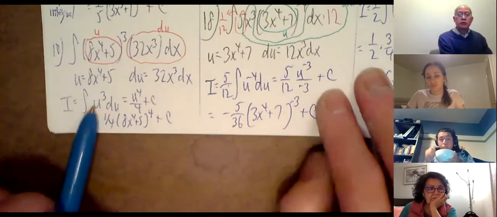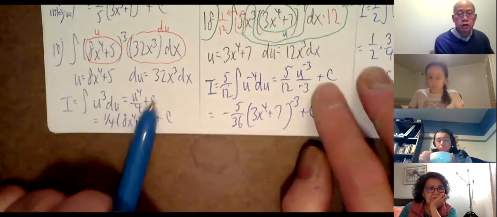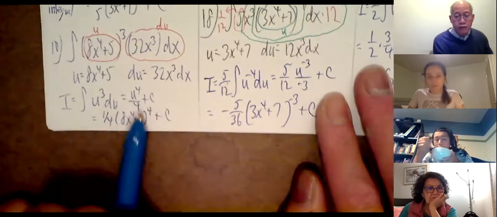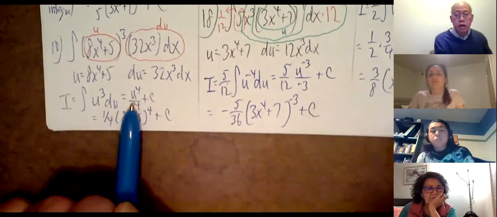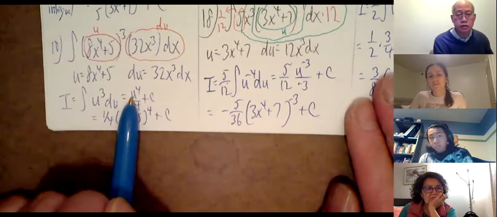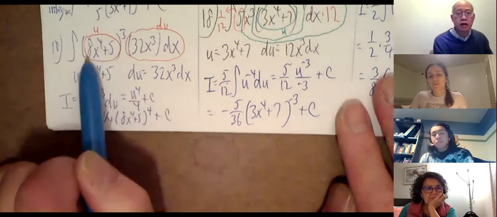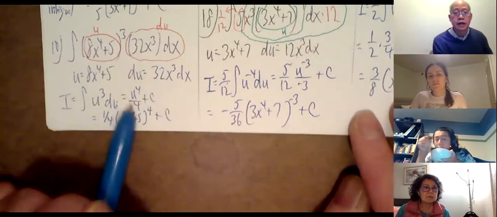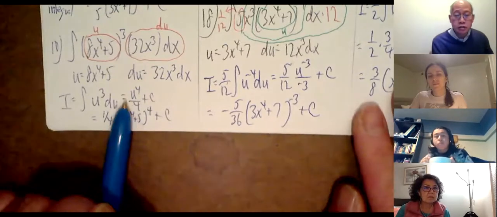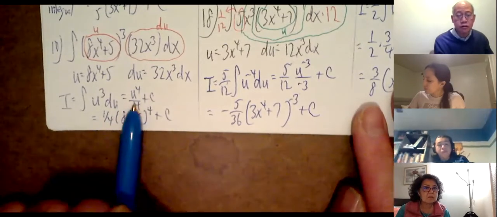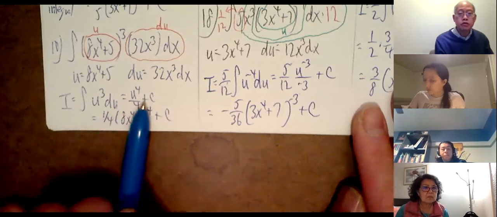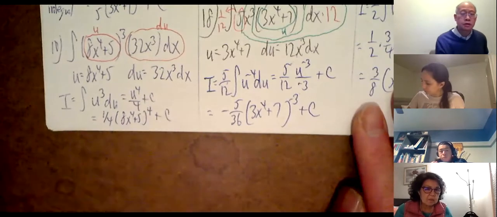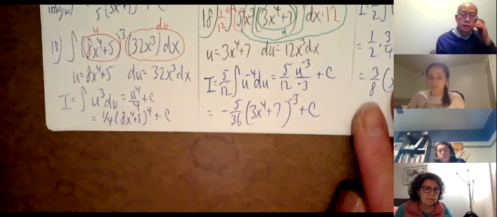Okay, so the integral of u cubed is u to the 4th over 4 plus a constant. Change u back. Now, if you want to leave the answer as divided by 4, that's okay. You must change u back though. You can't leave your answer as u. If you stop and think about it, the original problem is all x, right? So it'd be kind of weird if you start off with x to leave your final answer as u. That wouldn't make any sense. So just change u back to what it was. So I changed this to 1/4. Again, dividing by 4 is the same as multiplying by 1/4. u to the 4th is now (8x to the 4th plus 5) to the 4th power plus c. And so there we go.